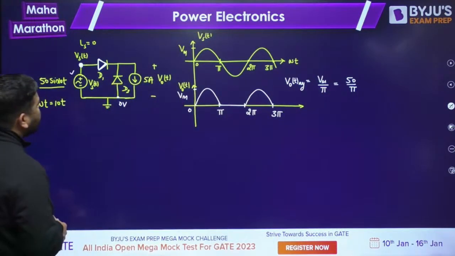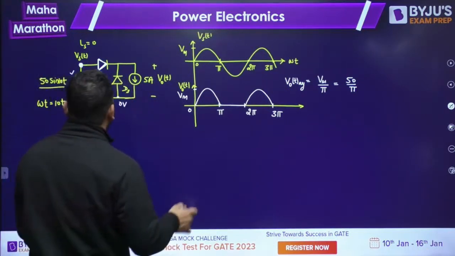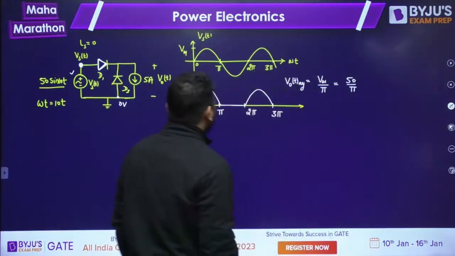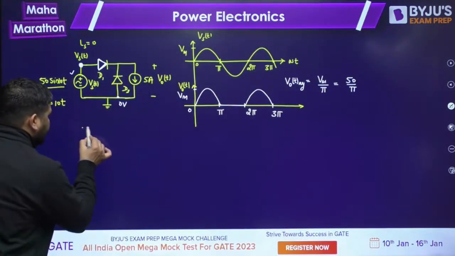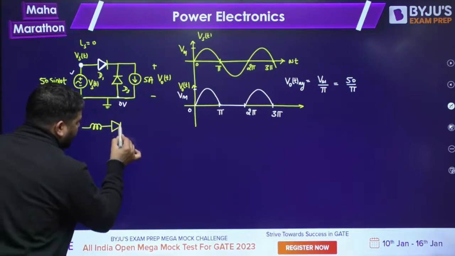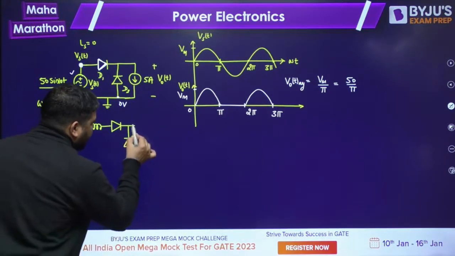Now, what I'm doing is connecting a source inductance. If you are connecting a source inductance, then the circuit will look like this. Let me redraw the circuit now. Now it is very important.